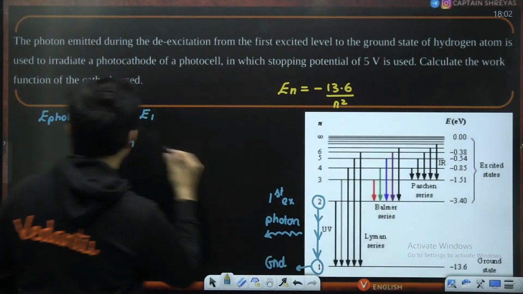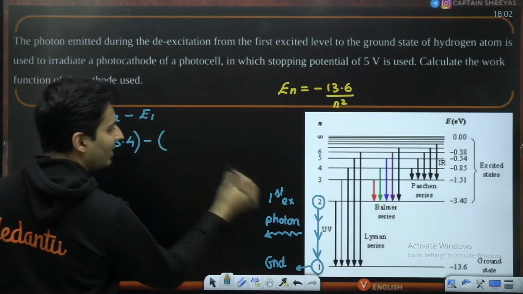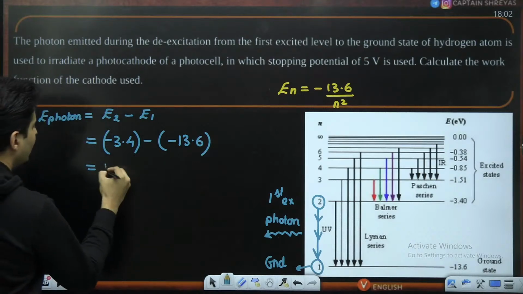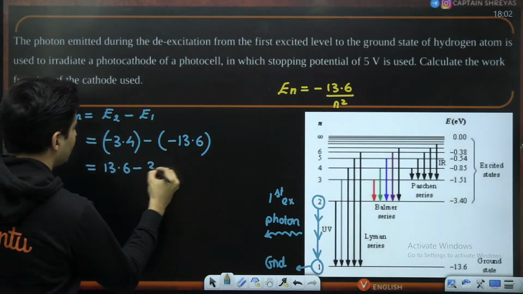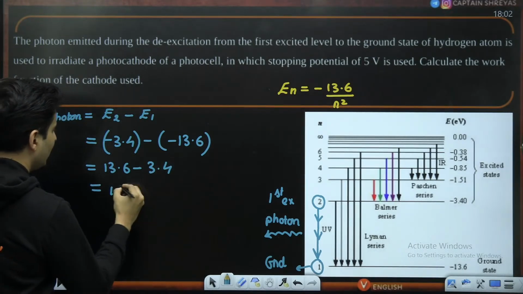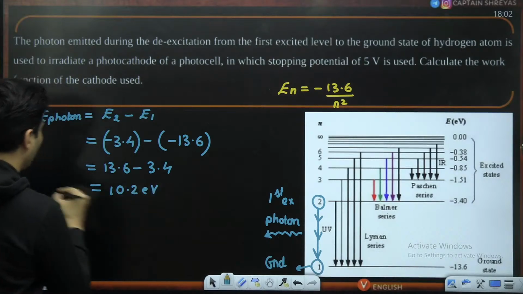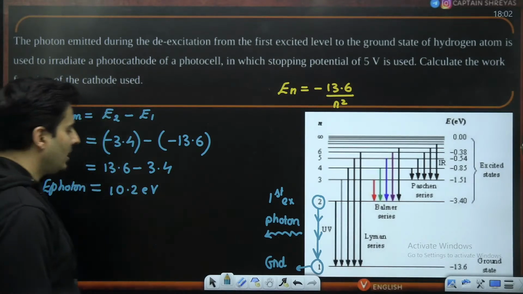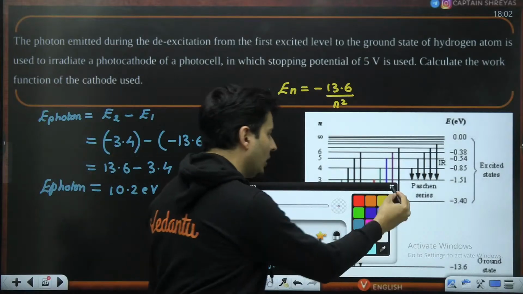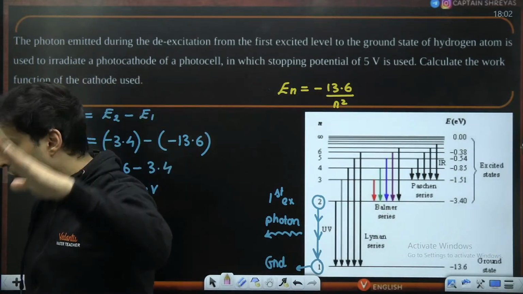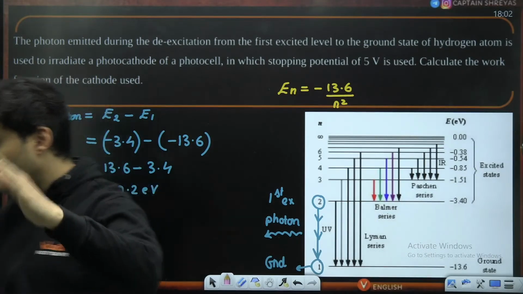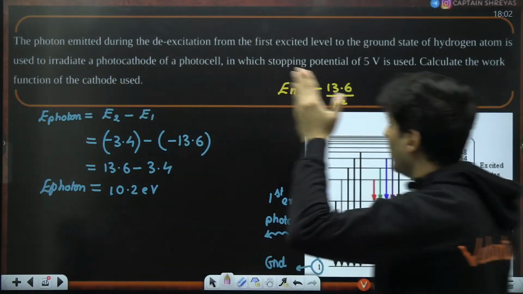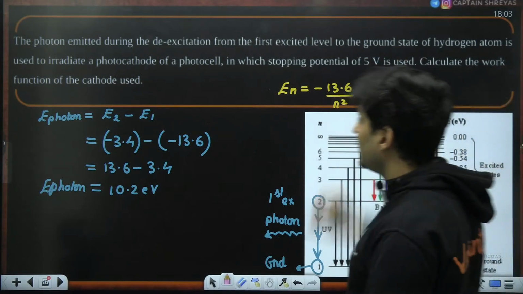Now this is E2 minus E1. E1 is nothing but minus 13.6. So basically it is 13.6 minus 3.4, which is 10.2 electron volt, the energy of that particular photon, my dear students. This photon is falling on a photocell whose stopping voltage is given.